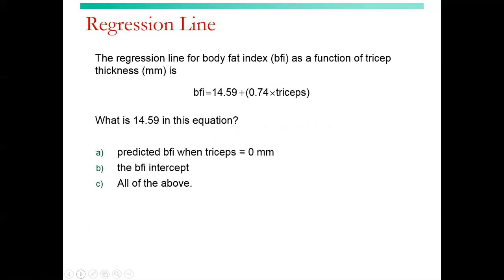The regression line is still the same. What is 14.59 in this equation? The 14.59 is the intercept, and the intercept is where the X variable is 0. So all of the above.